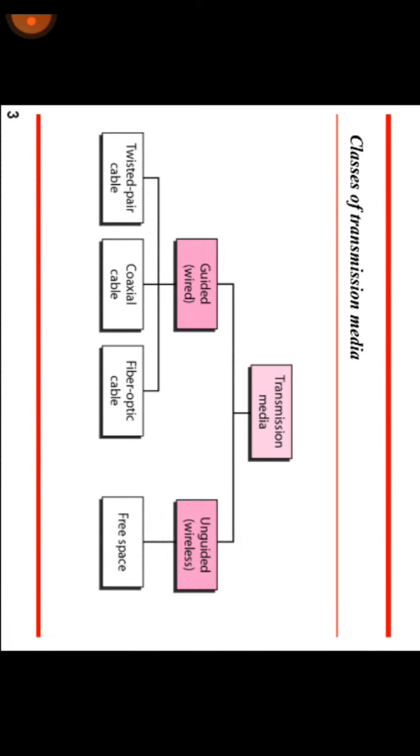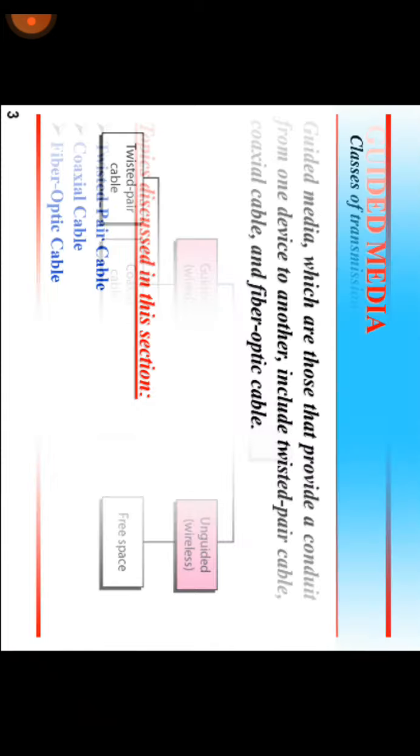Next, we have to see the classes of transmission media. The transmission media has two classes: one is guided and the other is unguided. Guided means wired and unguided means wireless. What are the wired channels? First one is twisted pair cable, another is coaxial cable, and the next one is fiber optic cable. In unguided there is only one, that is free space. Let us see them one by one.